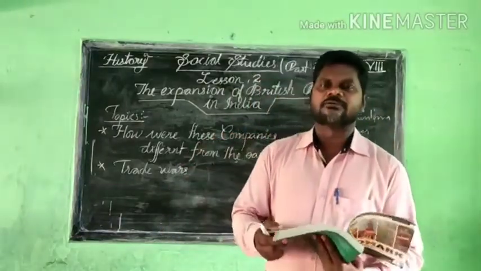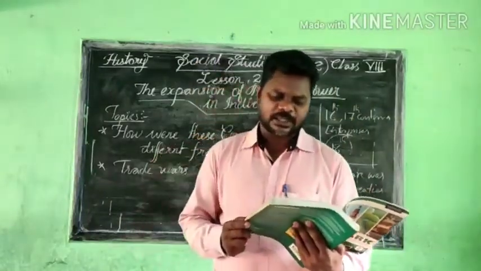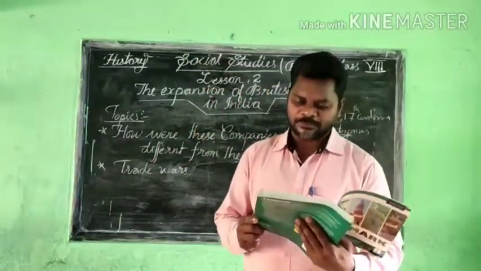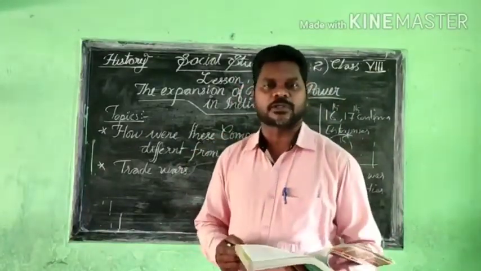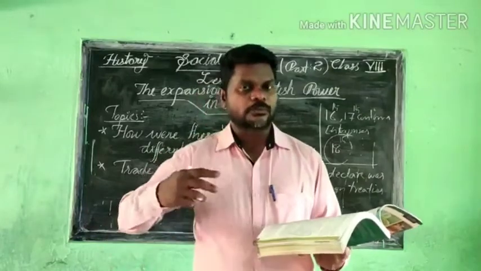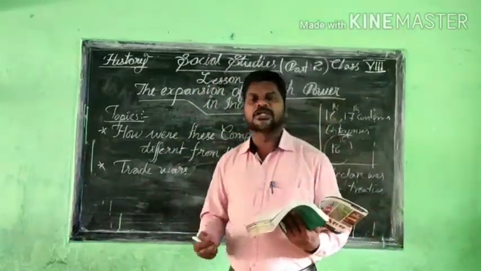So we can understand that both English and French companies believed that they needed to establish a monopoly over the trade with India in order to maximize their profit. So they want to acquire more profits. They understand that we have to establish a monopoly.